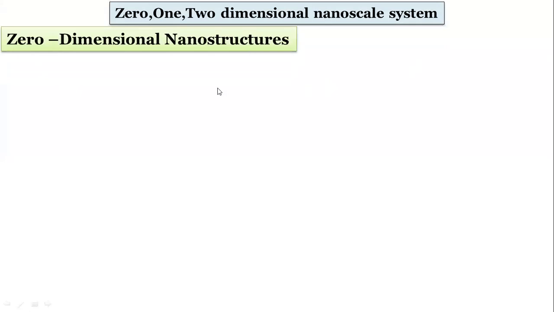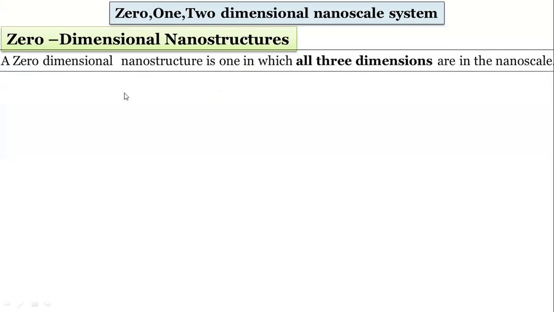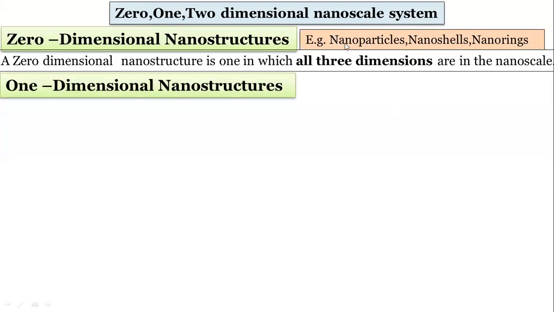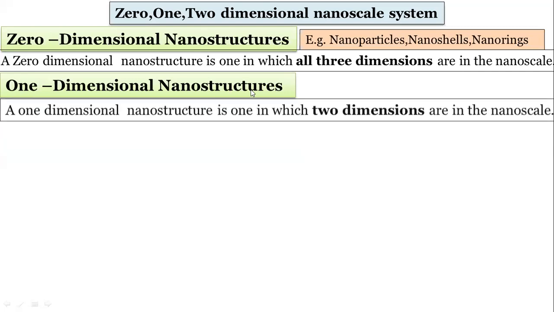0-dimensional nanostructures means a nanostructure in which all 3 dimensions are in the nanoscale. For example, nanoparticles. If a nanoparticle is there, it is included in 0-dimensional nanoscale structures. Then nanoshells, nanorings, all these are examples of 0-dimensional nanostructures. Then 1-dimensional nanostructure means what?